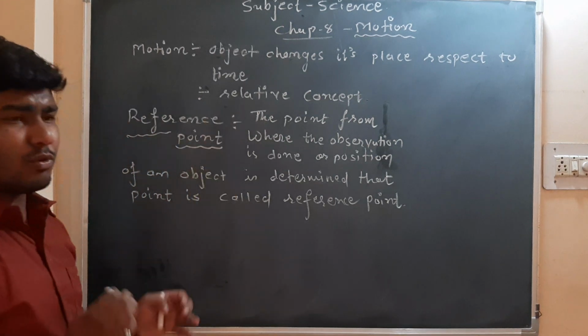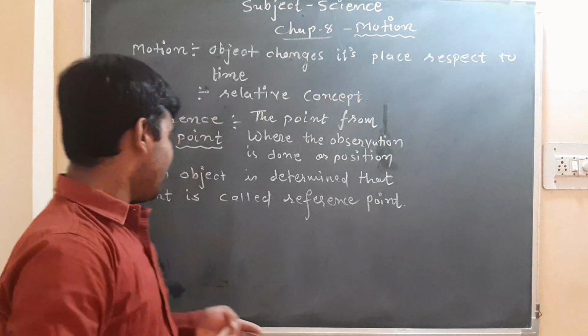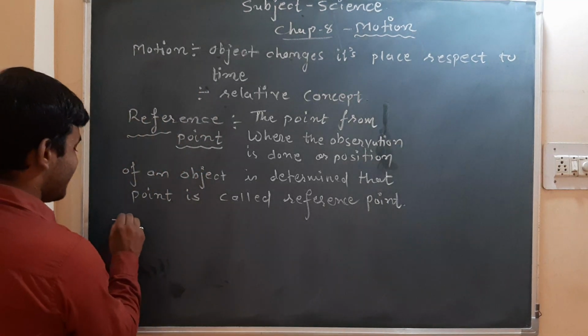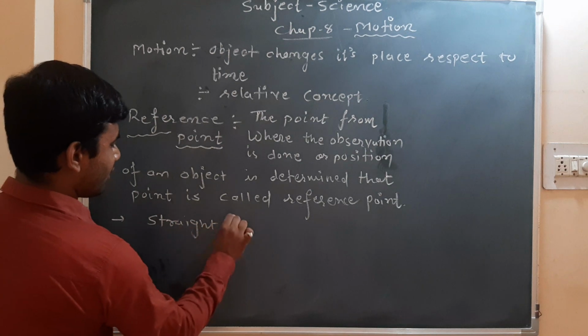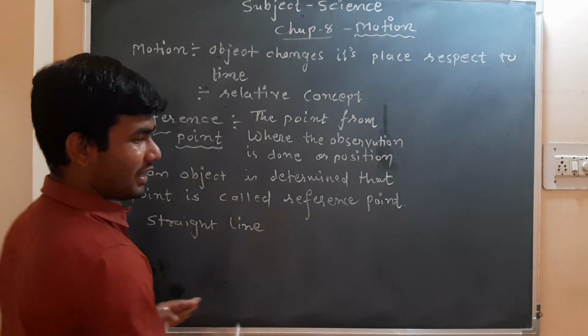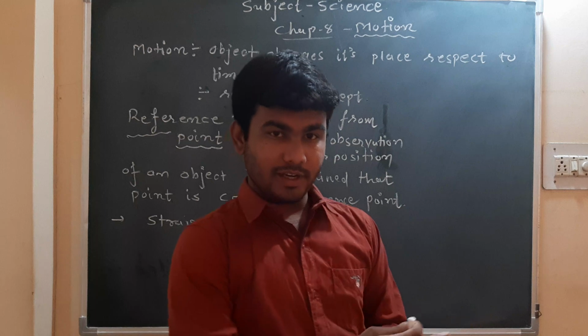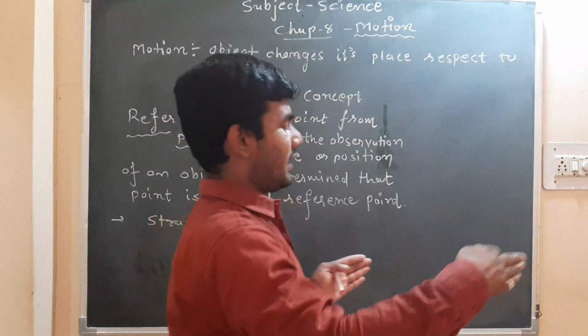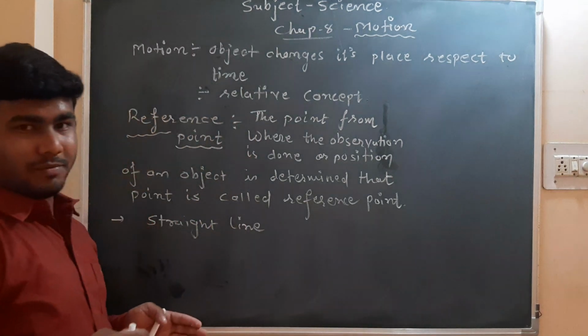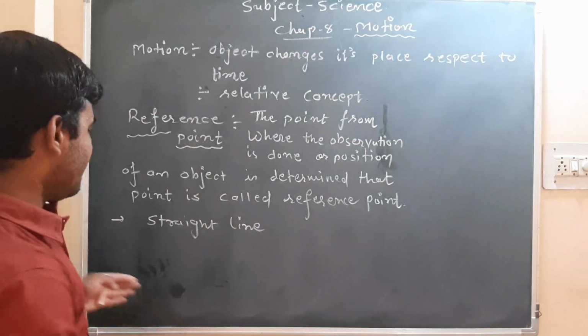Now this motion can be of different types. Suppose we have seen different motion which is in a straight line. Some motion is done in a straight line, like the moving of cars on a highway. The car is moving, so that will move in a straight line. So the moving of a car will be one type of straight line motion.